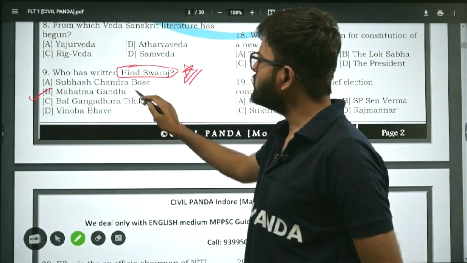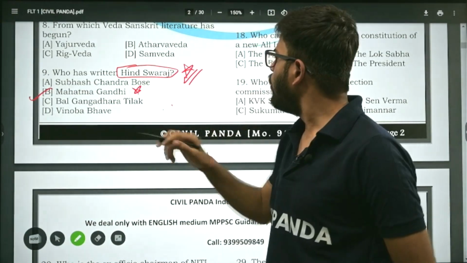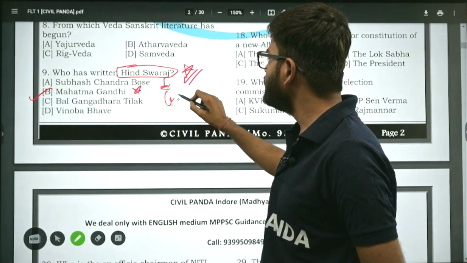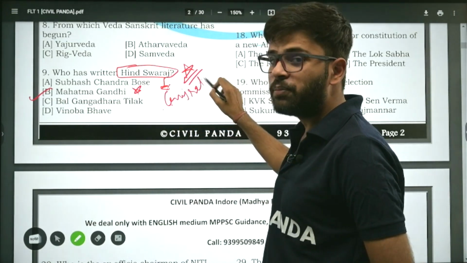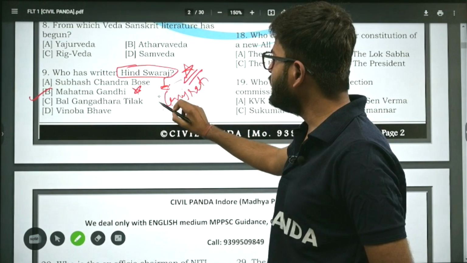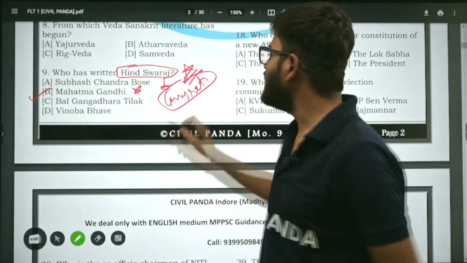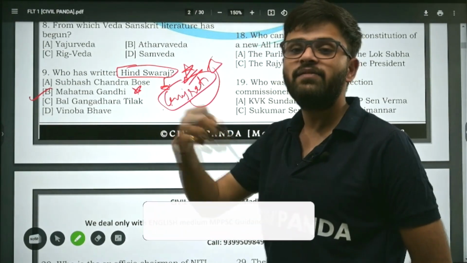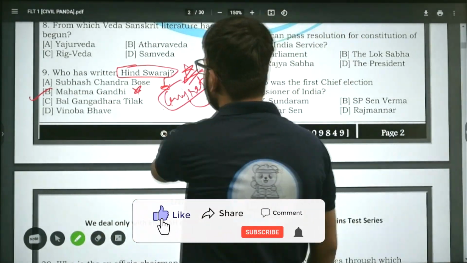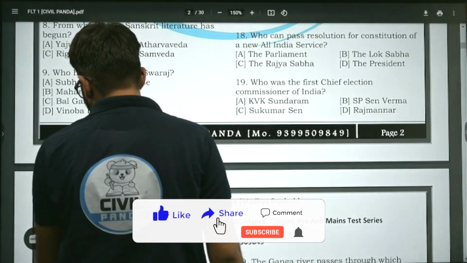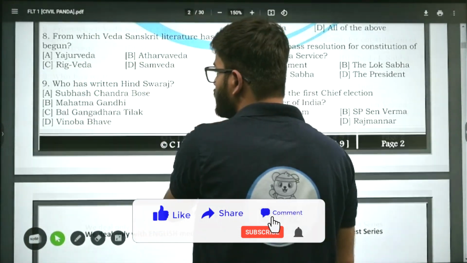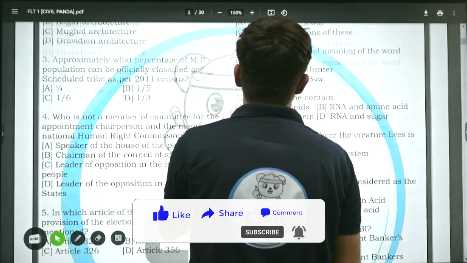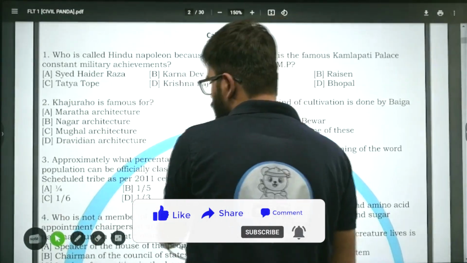In fact, let me tell you something. Hind Swaraj is the only book that Gandhi ji wrote in Gujarati. Listen carefully. He wrote it in Gujarati and he himself translated it into other languages. I'm not saying it is the only book written in Gujarati. I'm saying he wrote it himself in Gujarati and then he translated it also. All right. Now, moving on to next question.